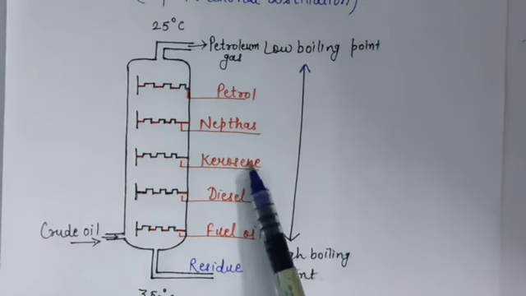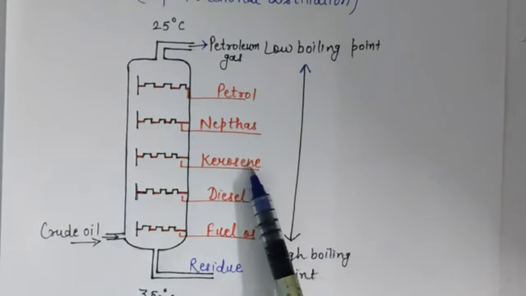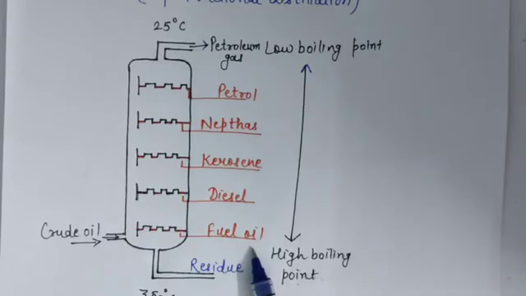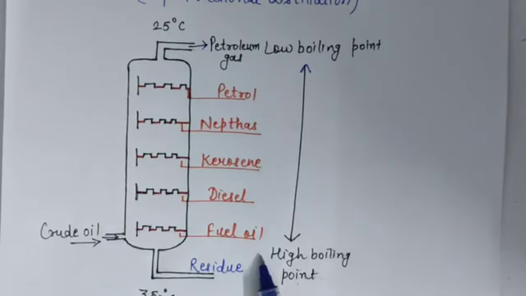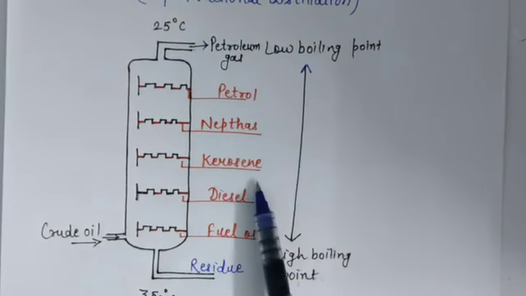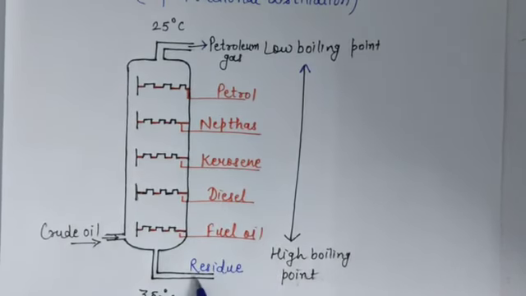These constituents have different boiling points. Okay, so because of their different boiling points, all the components or constituents get separated, and we get a lot of things from petroleum like petrol, naphtha, kerosene, diesel, fuel oil. Okay, and some residue is also left at the end, means at this point.